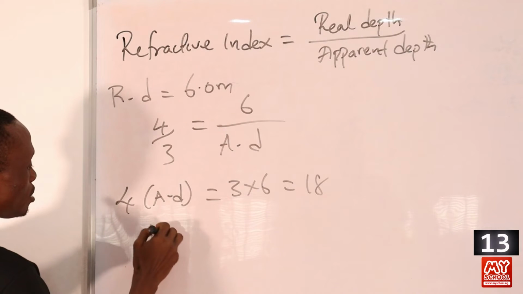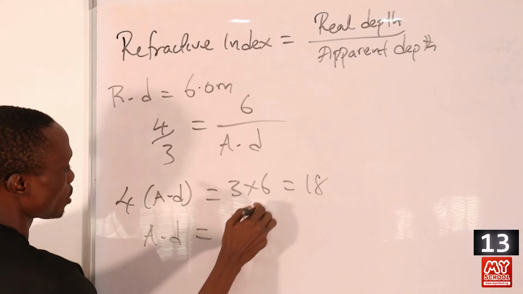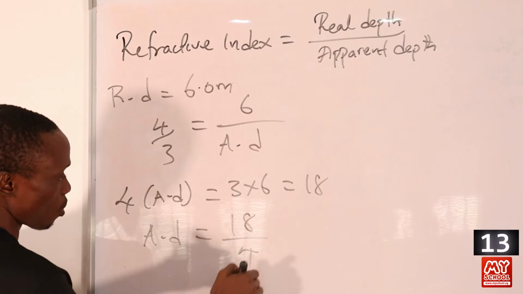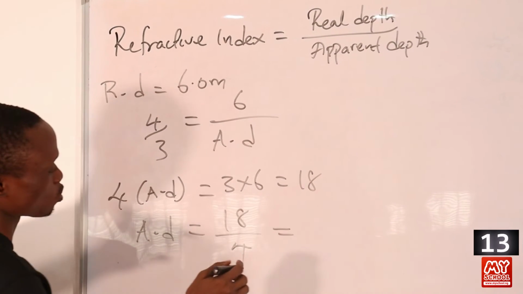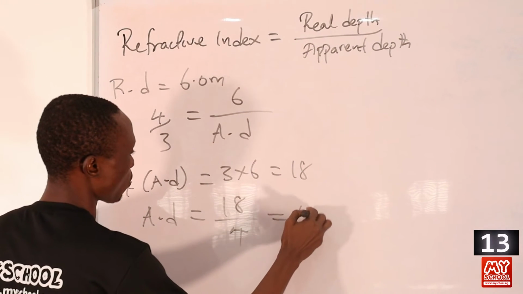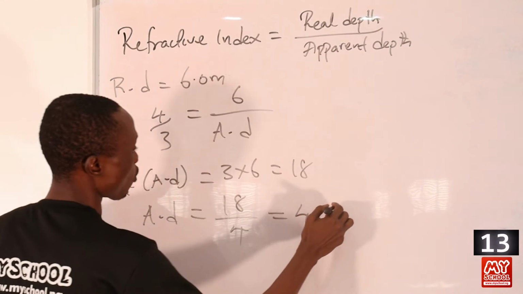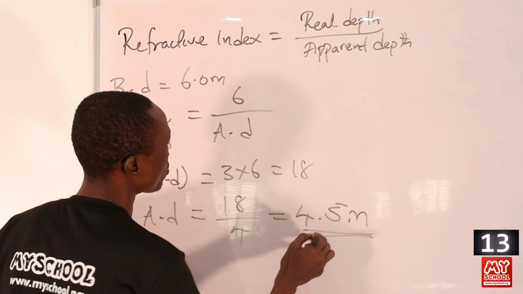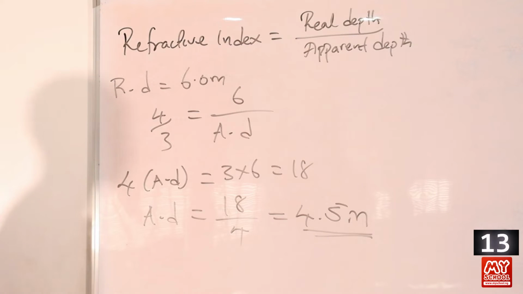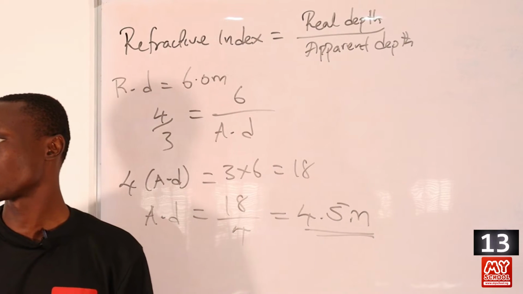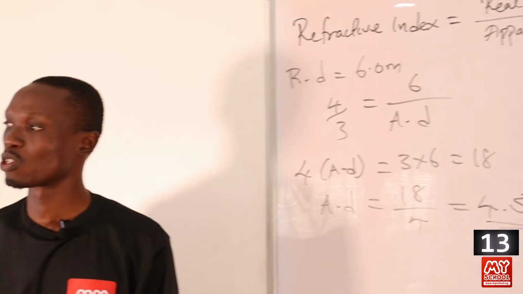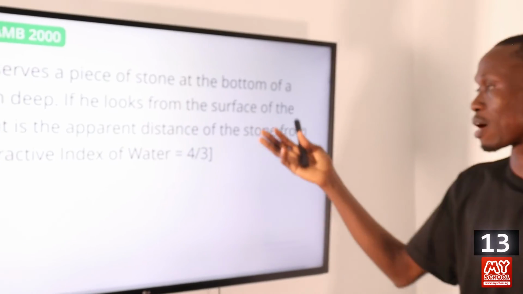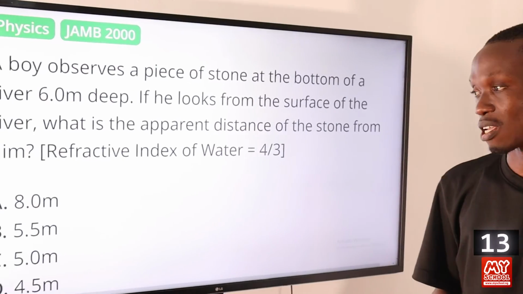So AD, the apparent depth, will be 18 divided by 4, which is equal to 4.5 meters. So the apparent depth of the stone from the boy is equal to 4.5 meters. Let's return to the screen to pick the correct answer.